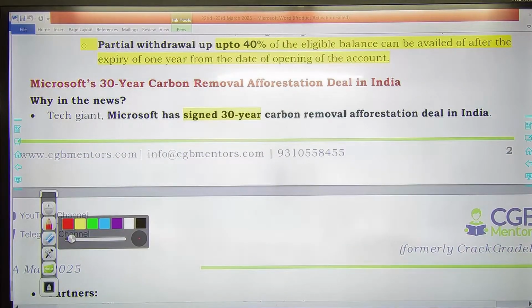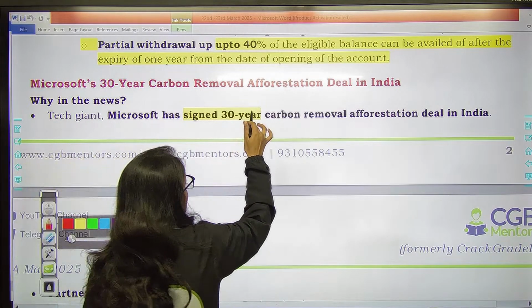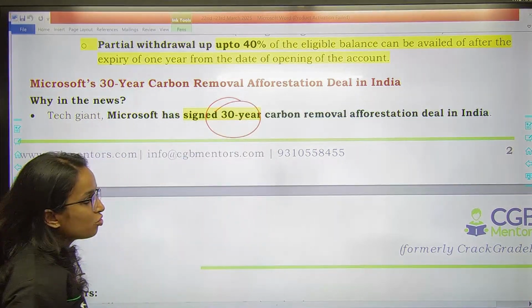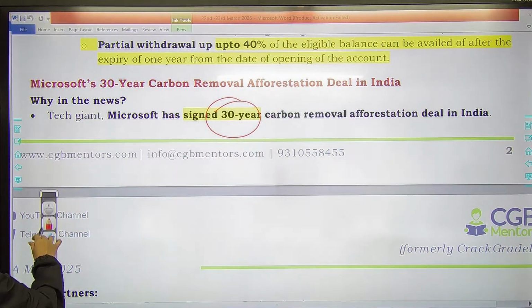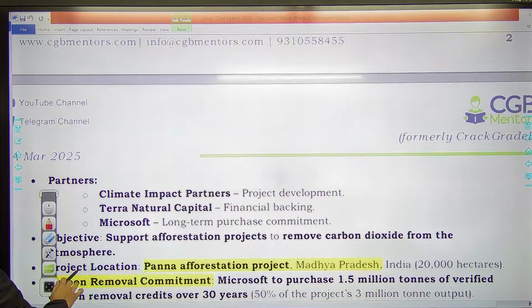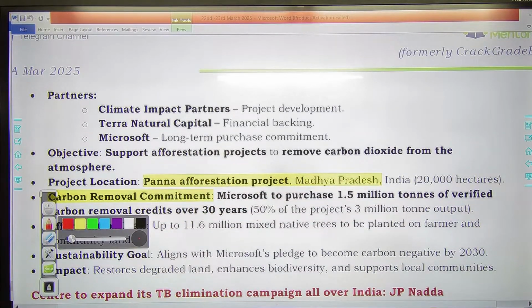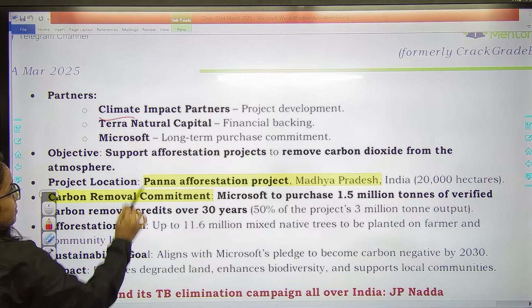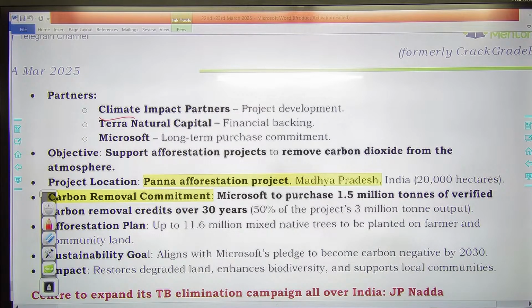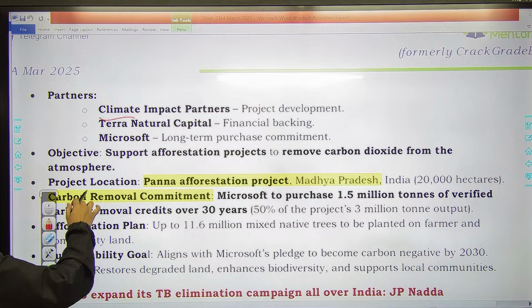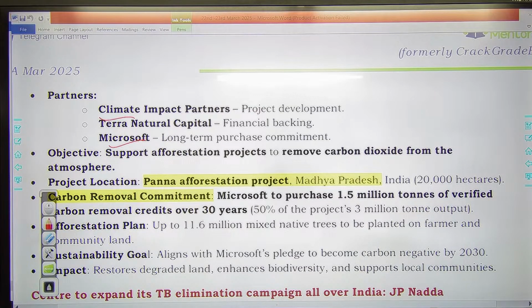The next one says the tech giant Microsoft has signed a 30-year carbon removal afforestation deal in India. तो इन्होंने 30 साल का carbon removal agreement sign किया है, right? Who are the partners? Climate Impact Partners, Project Development, Terra Natural Capital for financing Microsoft for long-term purchase commitment. Objective क्या है? Afforestation करना और carbon dioxide को remove करना.